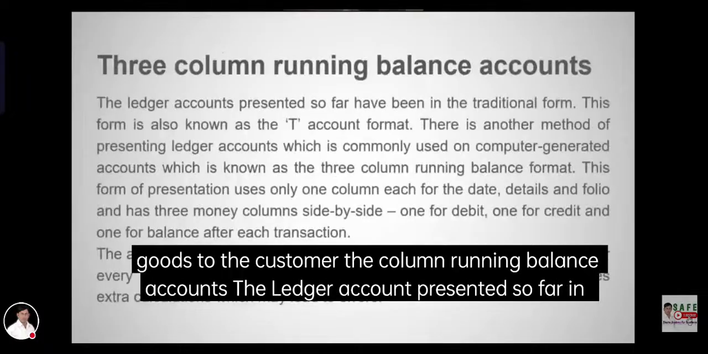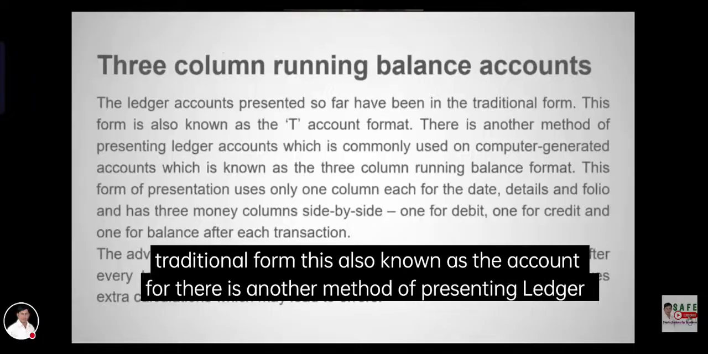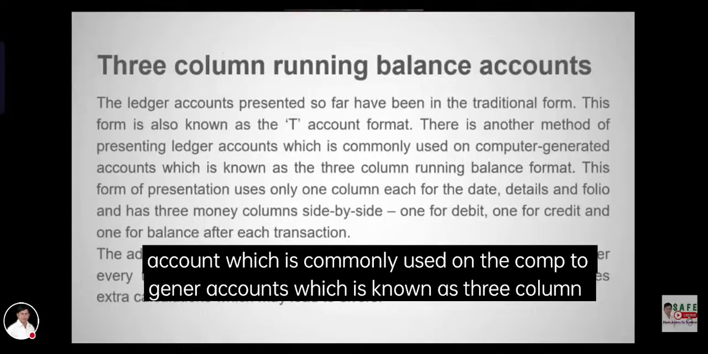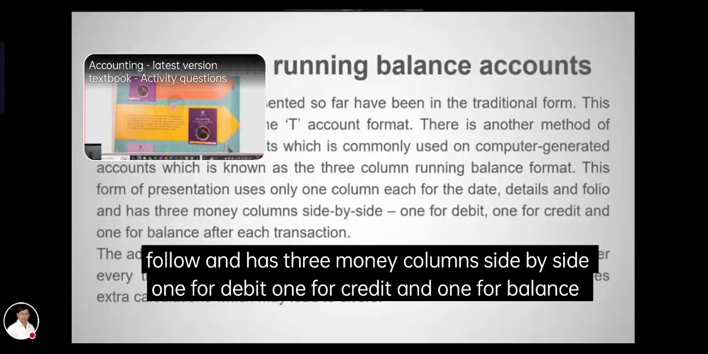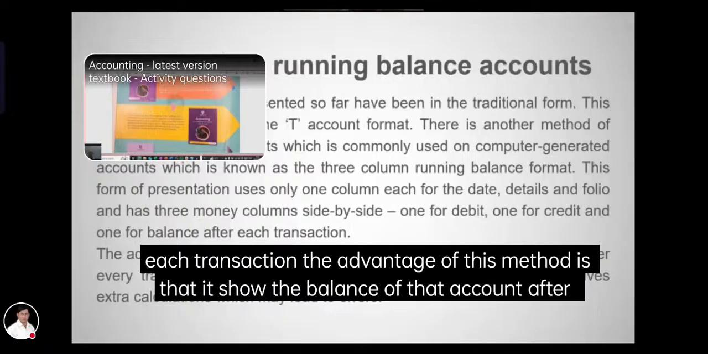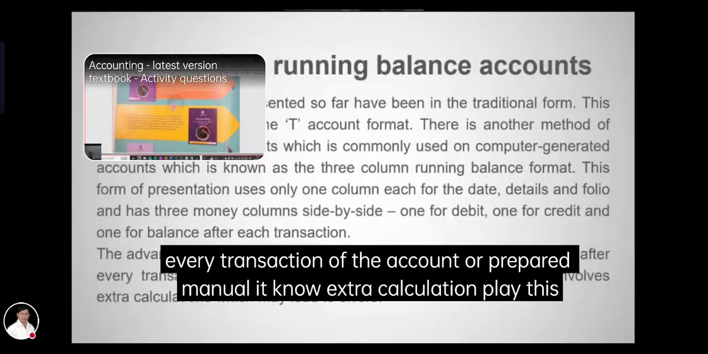We call them running balance accounts. The ledger accounts presented so far have been in traditional form. This is also known as the T account. There is another method of presenting ledger accounts which is commonly used in commercial ledger accounts, known as the three-column running balance format. The form of presentation has only one column each for the date, details, and folio, and has three money columns side by side, one for debit, one for credit, and one for balance. The advantage of this method is that it shows the balance of that account after every transaction, and the accounts are prepared manually with no extra calculation and fewer errors.